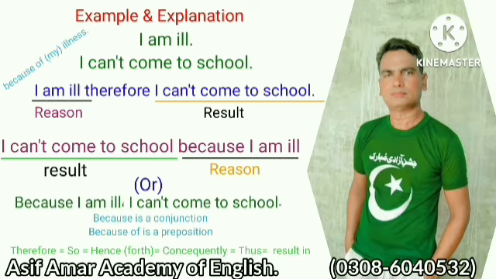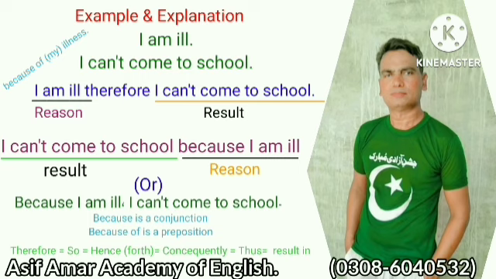Let's do another example. I'm ill is the first sentence. I can't come to school is the second sentence. So here we have a reason and a result. I'm ill is the reason, and I can't come to school is the result. So first we will use therefore as the connector of result: I'm ill, therefore I can't come to school.